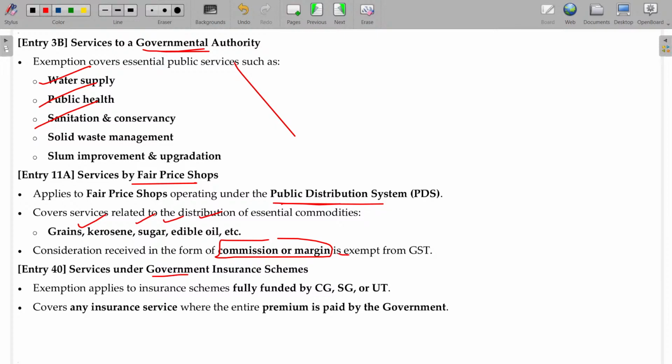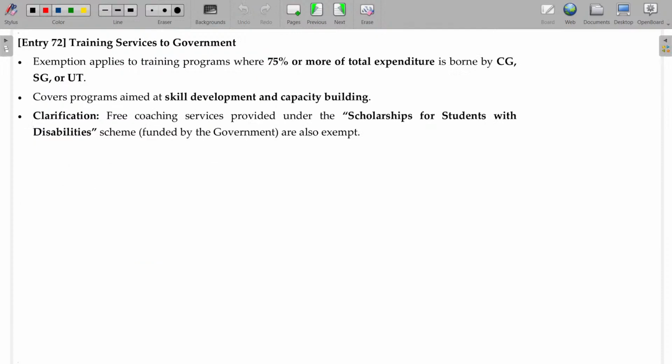And services under a government insurance scheme: where the government pays the premium or consideration, it is totally exempted.